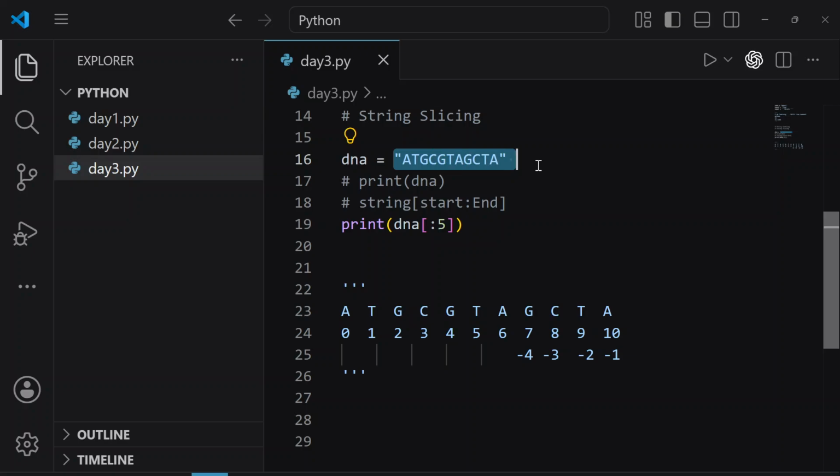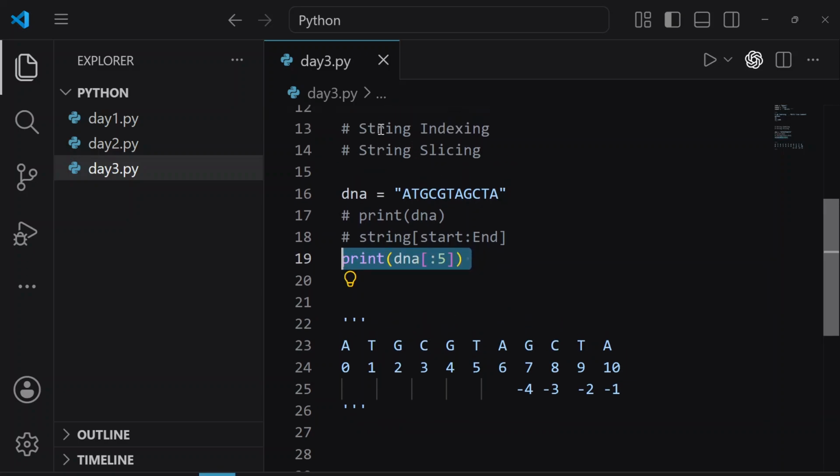Coding region means the region that is coding for protein, right? Not all of the DNA sequence is coding for protein, correct? There are some regions. So if you want to access that particular region, for example, CGT, let's just assume that CGT is the coding region, you will be applying string slicing or string indexing. So these are the foundations. Firstly, we will build the foundations, and we will also apply the applications as well.